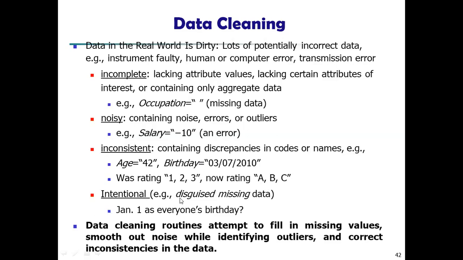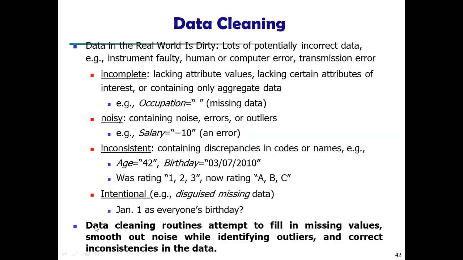Jan 1 was everyone's birthday. Like here in India, June 1st is everyone's birthday date, right? So these are the different examples of errors that occur while filling in that data.